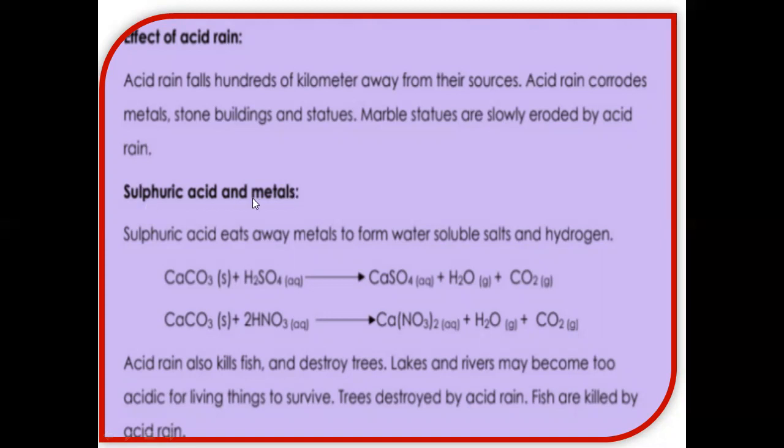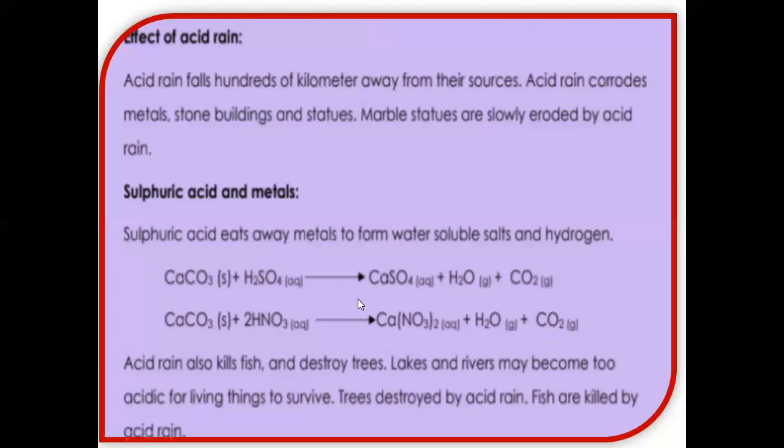Effect of sulfuric acid on metals, like, as I told you, calcium carbonate, which is called marble. This calcium carbonate or marble, when it reacts with rainwater which contains sulfuric acid or nitric acid, forms calcium sulfate, and with nitric acid forms calcium nitrate. Water and carbon dioxide are common in both reactions. So definitely you can see that this calcium carbonate is converted into calcium sulfate